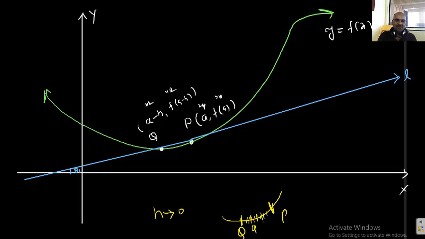Here Q, here Q, here Q. So a minus h is nearer to a, never equal to a, in the left neighborhood of a only. What is the meaning of that? If h is tending to 0, Q is approaching P along the curve, and from the left-hand side of P only. I will write that.